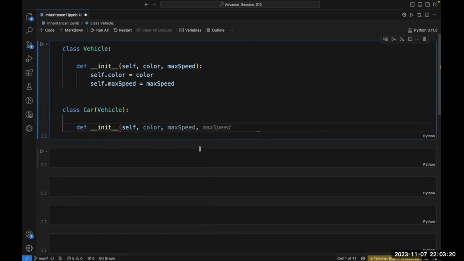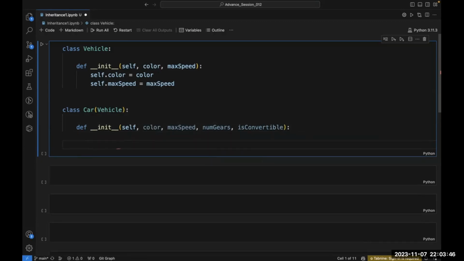So I have to write that thing also. Let's say this is max speed, I have written. Let's write number of gears. And whether this car is convertible or not. So I am writing is convertible. Fine.